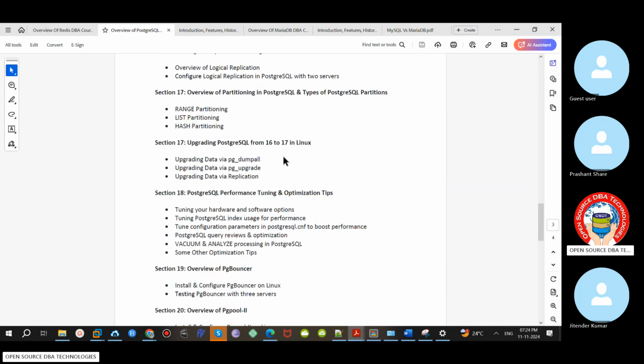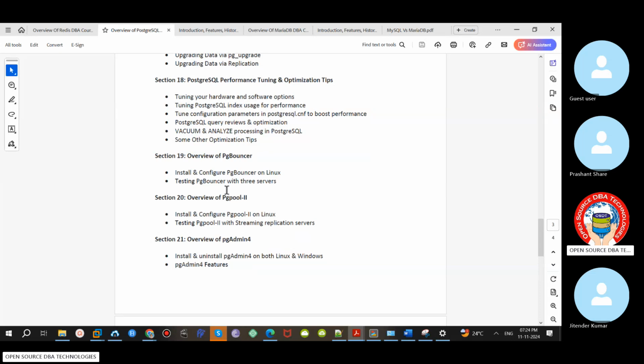And upgrade. Upgrade is very easy, just replacing the existing directory. That's it. Say, upgrade from 16 to 17 will be done. And performance tuning. These 2 are important. Suppose you have more users, then load balancing and connection pooler. PgBouncer is a connection pooler. Pgpool is a connection pooler plus load balancer. I am going to cover these 2 third-party tools because in real time these 2 are popular in the market. That is the reason. The topics I am going to cover, I have concentrated mostly on what 90% of companies are using, not what 1% or 2% of companies are using. This is standard, unique content, I can say.